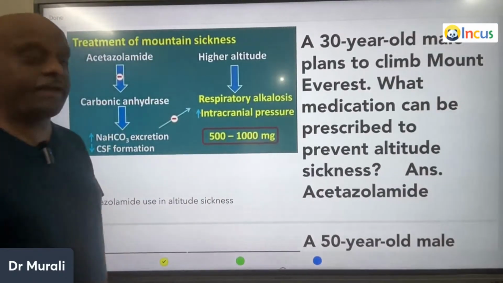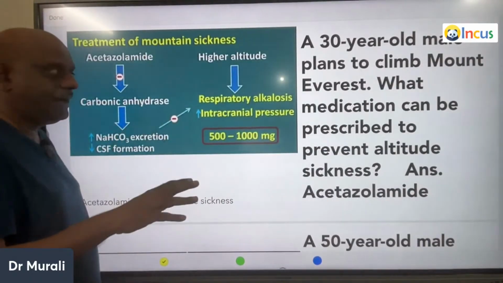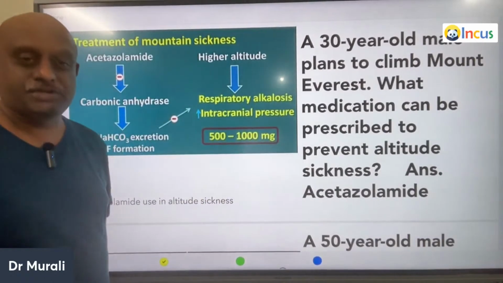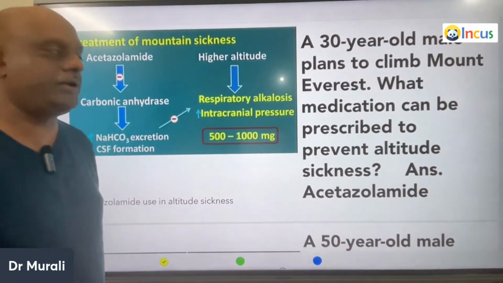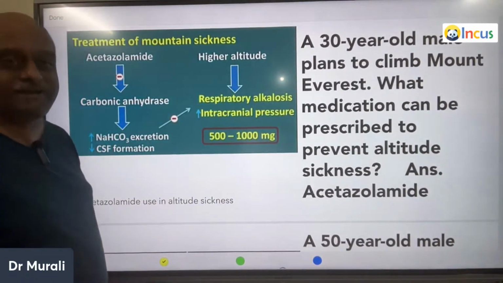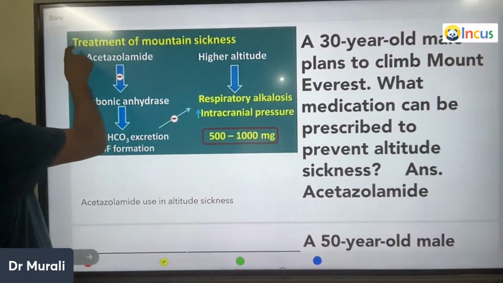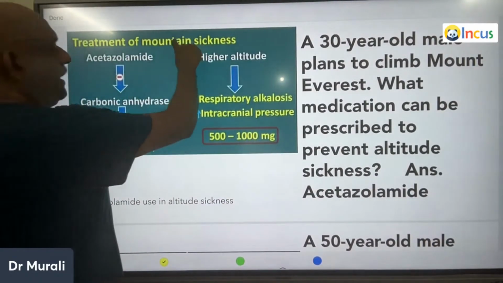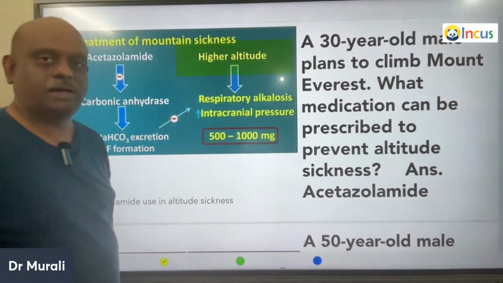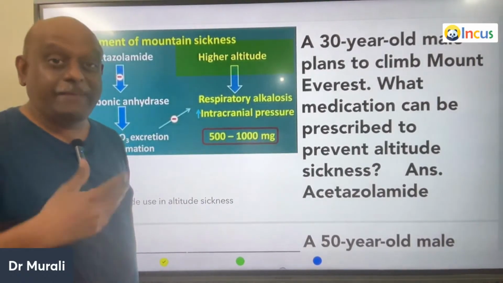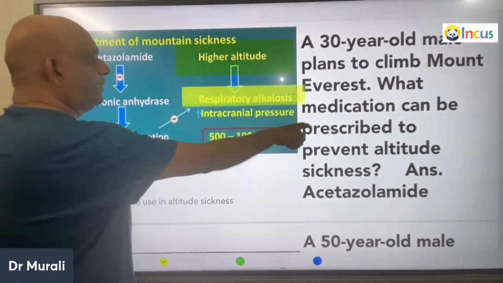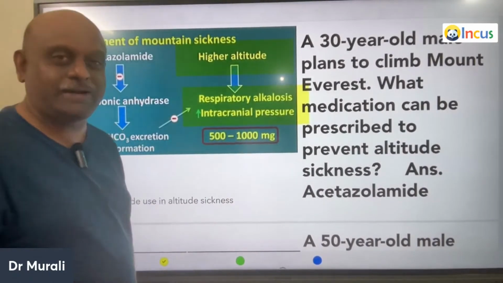A 30-year-old male plans to climb Mount Everest. What prescription would you give to prevent altitude sickness? You should know, at higher altitude we hyperventilate, leading to respiratory alkalosis and increased intracranial pressure.